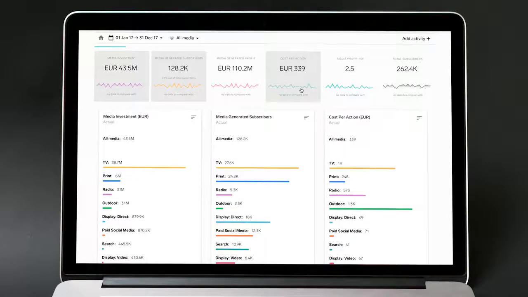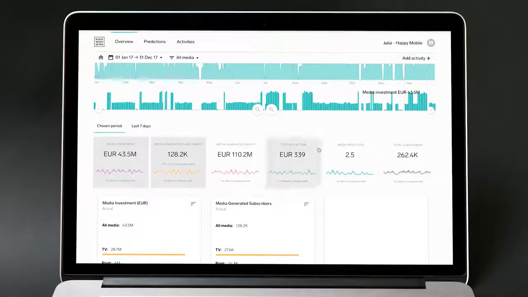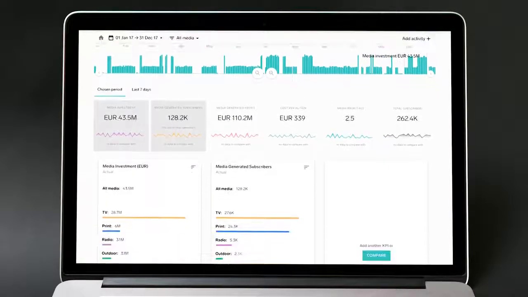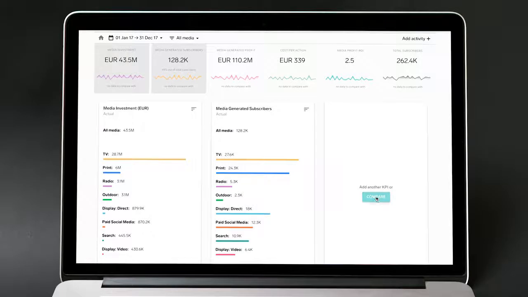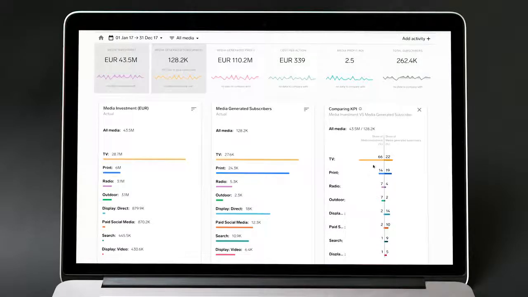If we deselect the cost per action, we can in fact show a comparison between the two KPIs we have selected. Here we can see that TV had a 66% share of the total media budget, but a 22% share of the generated sales. This doesn't mean that TV was an inefficient medium to use, because TV might have helped generate a lot of the synergy effect.